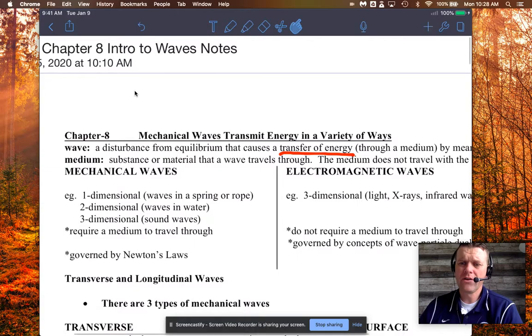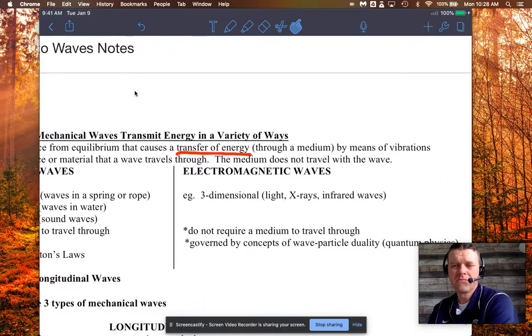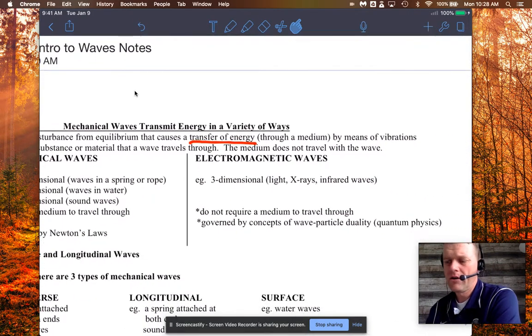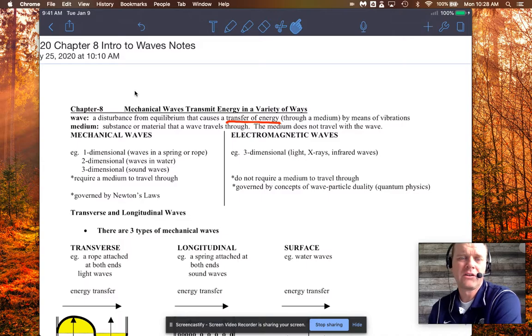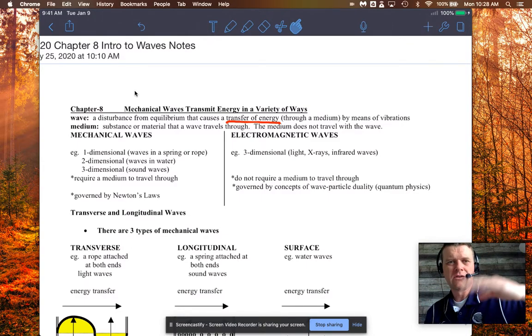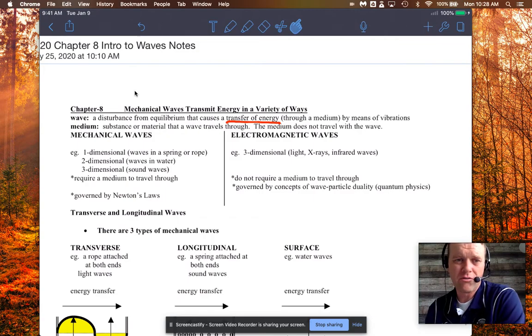Now that transfer of energy usually goes through a medium, but it doesn't have to. Some waves can transfer through a vacuum. Most of that is electromagnetic radiation, but it is done by means of vibrations. So that's what a wave is. It's kind of a technical definition, but anytime you're taking a medium and you're disturbing it from equilibrium, you're creating waves. I use the word medium.